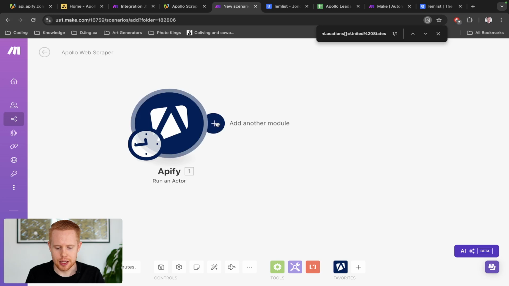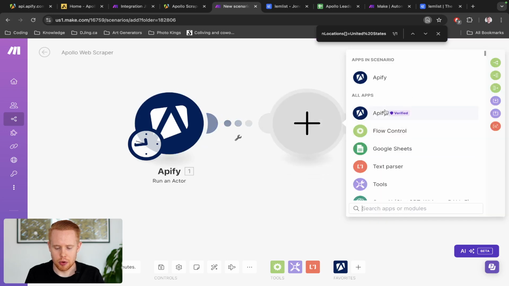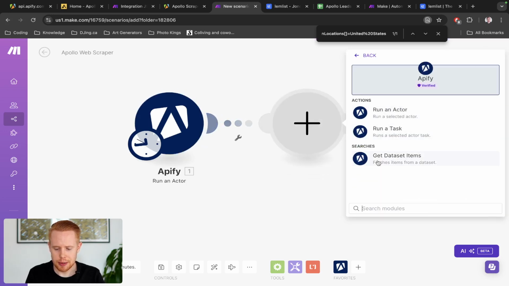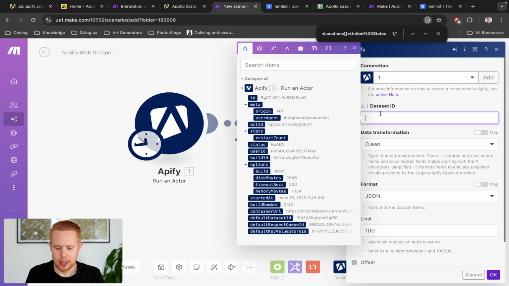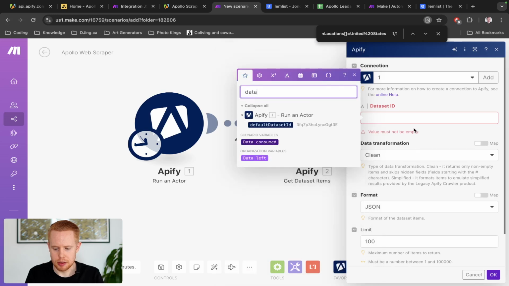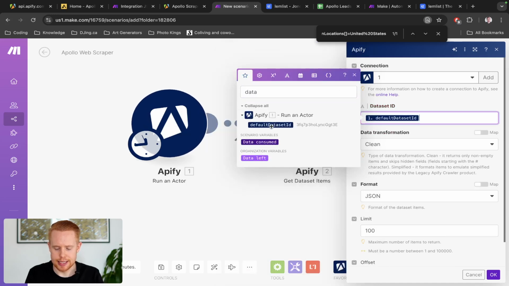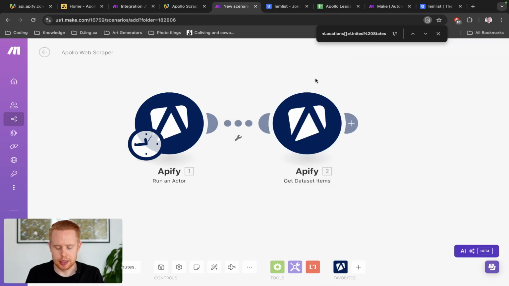And we're going to add one more module here, which is Apify. We're going to get the dataset IDs, and we can just paste in default dataset ID. So you can search up here data, and the first result will be default dataset ID, and paste it in here and click OK.